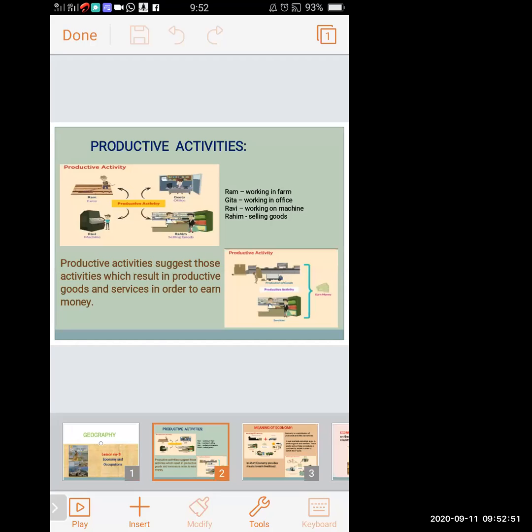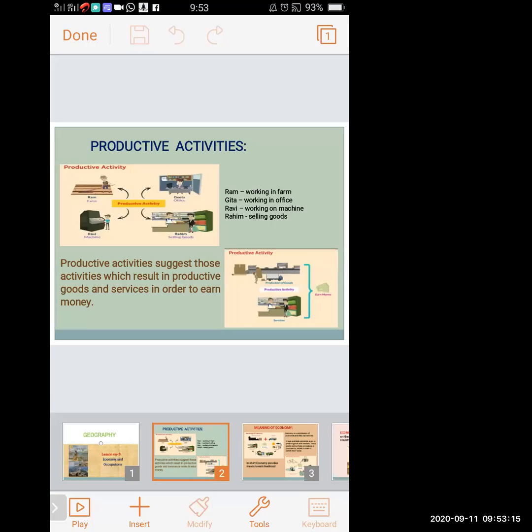So this is a slide of a productive activity. Productive activities means the activities which are done to produce something, to manufacture something. In this slide, a picture is given.